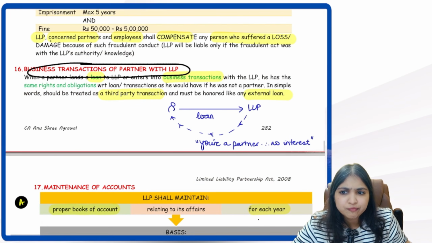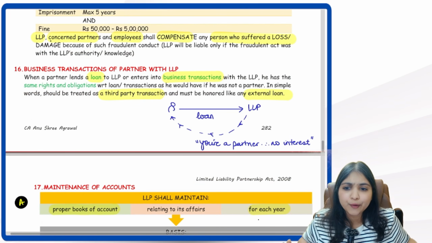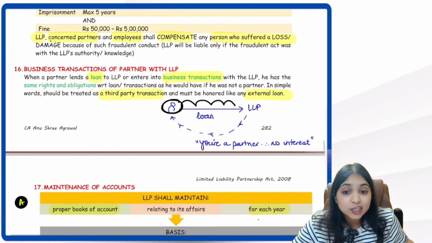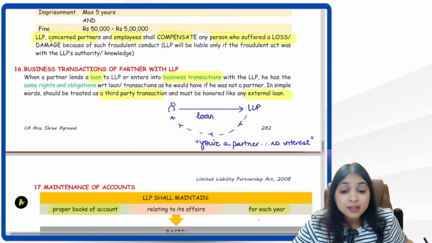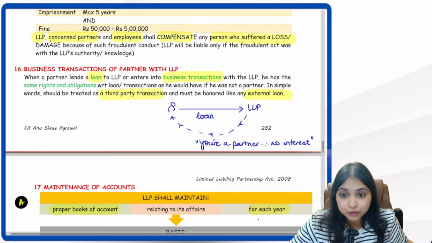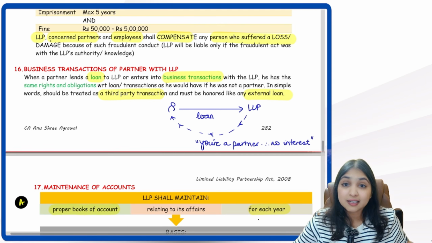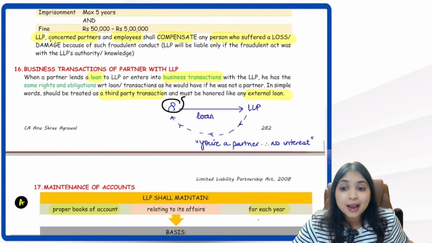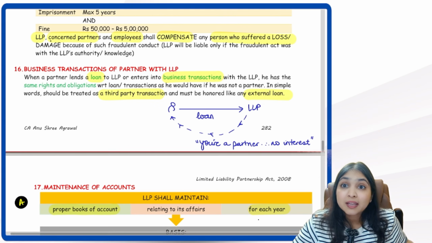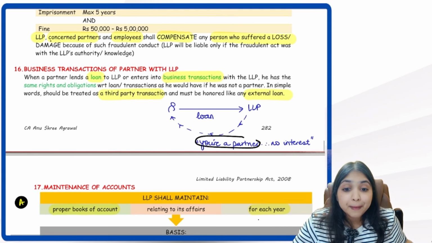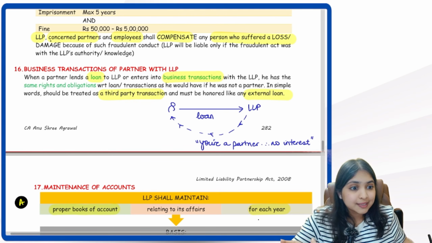Business transactions of partner with LLP. Very simple point. Partner is entering into a business transaction with LLP. LLP should not give partial treatment for this. LLP should treat this business transaction as if it is a third party transaction. For example, let us say a partner has given a loan to LLP. Can LLP tell the partner, you're a partner, so no interest? Can LLP say like that?